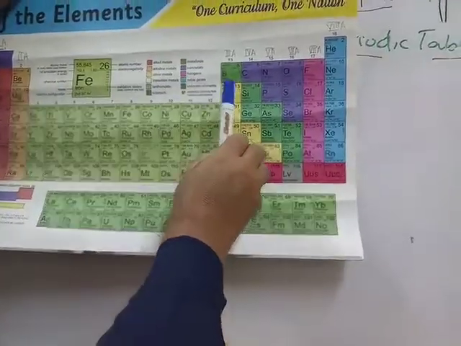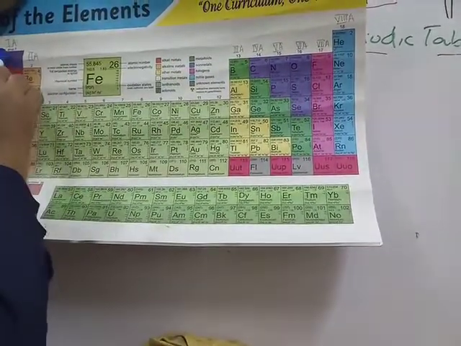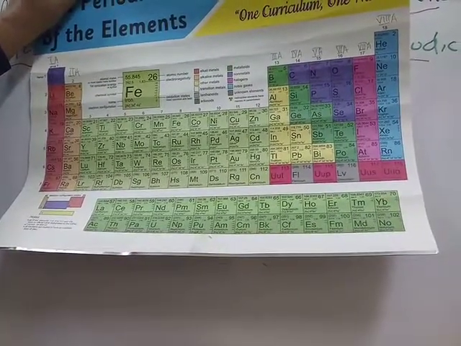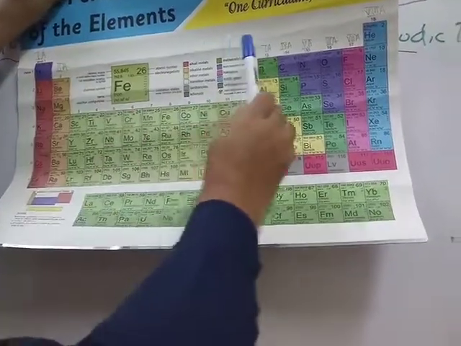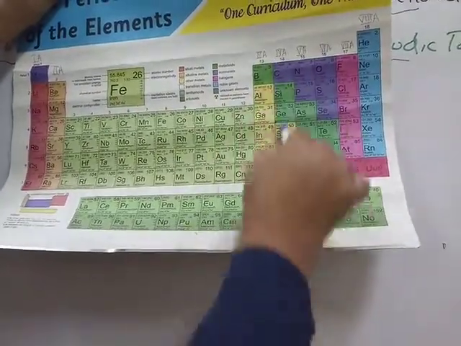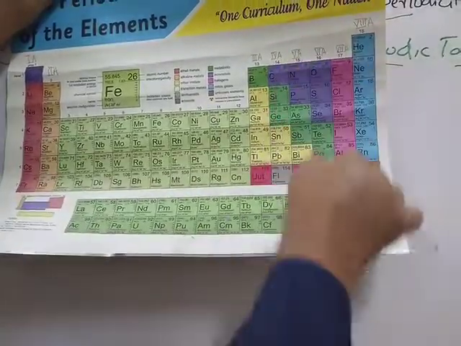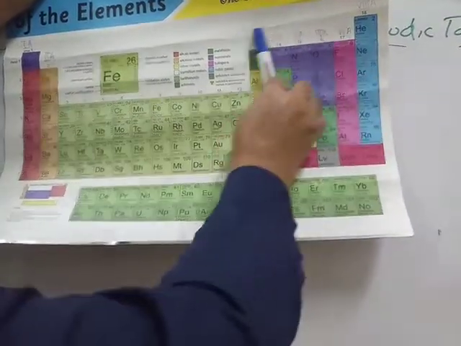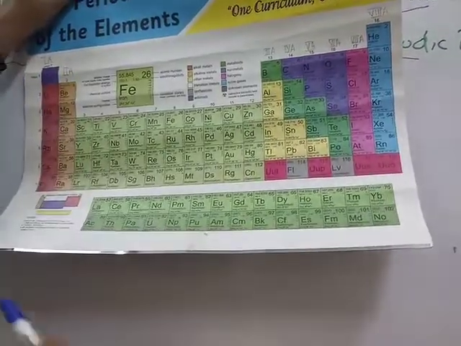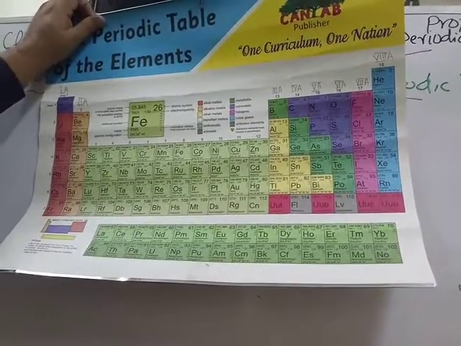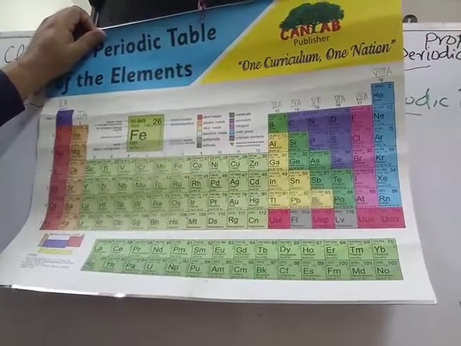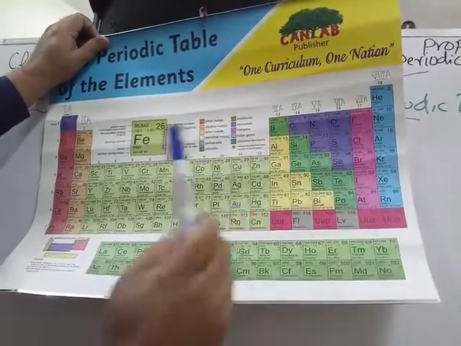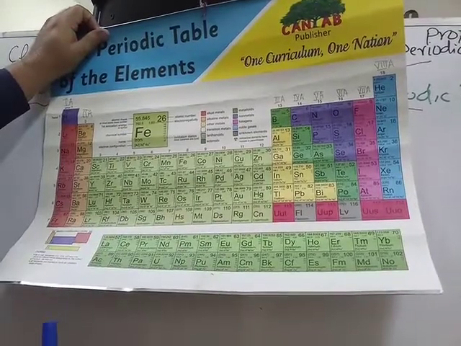Come here. This is called group 1A, capital A and Roman 1. 1A, this is called 2A, this is 3A, 4A, group 5A, group 6A, group 7A, group 8A. So this p block and s block are called normal or representative elements. So the s block and p block combined constitute normal or representative elements.